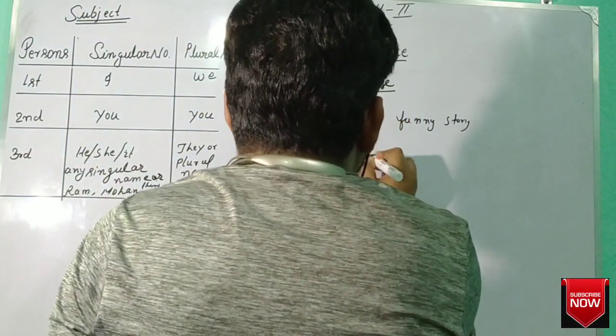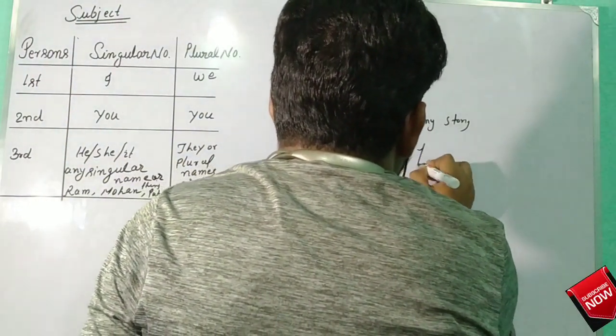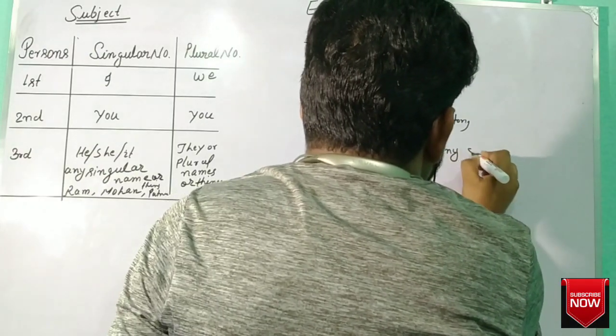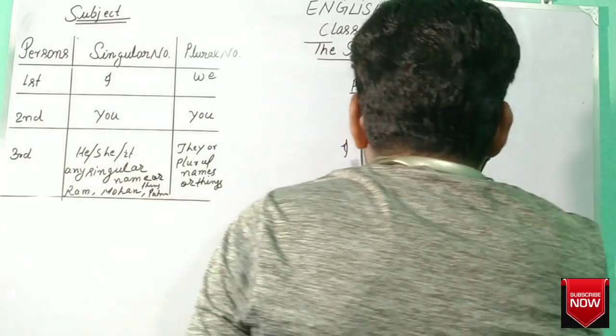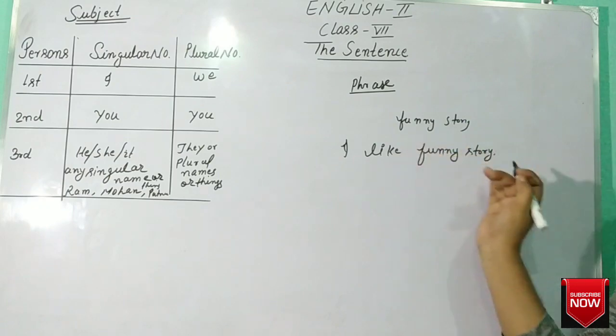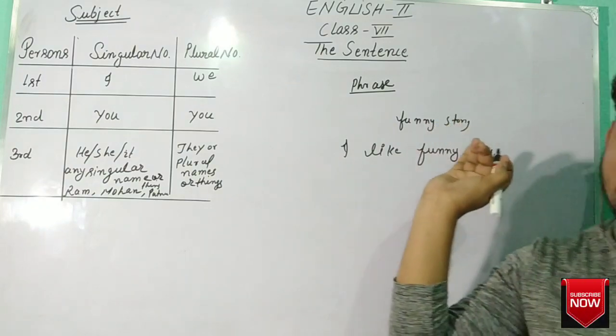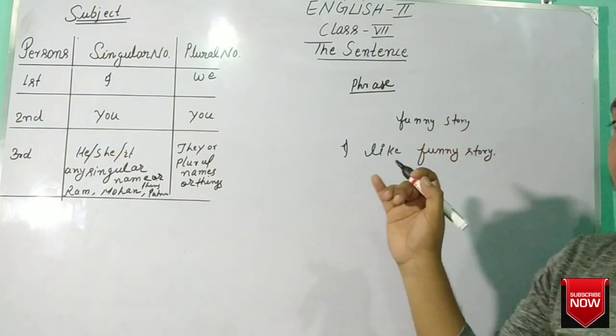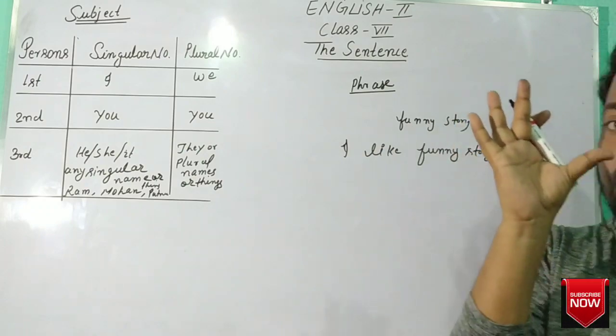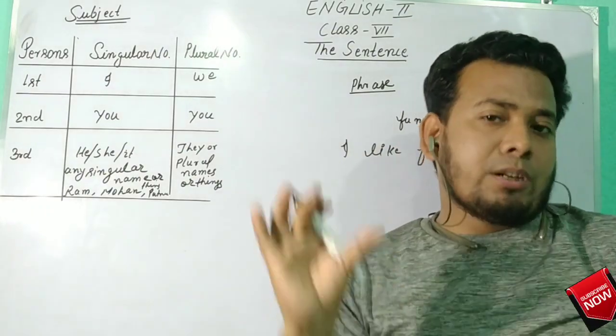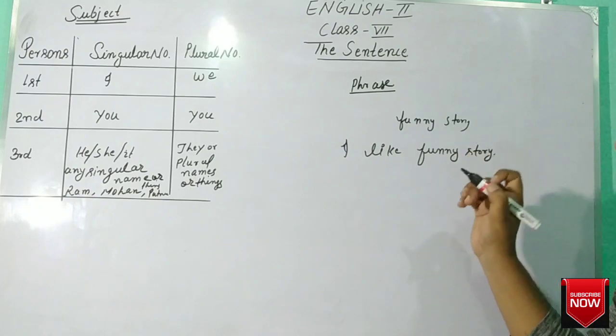Example, I like funny story. Here, I like a funny story is a sentence, but funny story is not a sentence. Do you remember, funny story is a phrase? Phrase means what? A group of words that make sense but not complete sense is called a phrase.